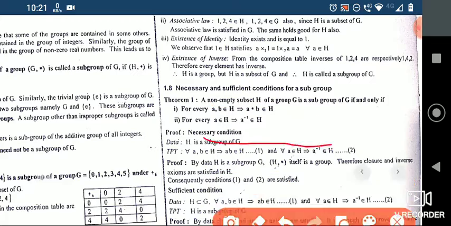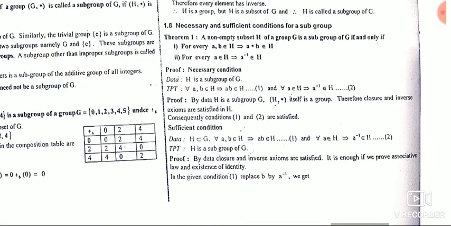So we'll prove the necessary condition first. Given, H is a subgroup of G. That's what is given. Necessary condition means the first thing we'll take H is a subgroup of G, and then we'll prove these two conditions, the first condition and the second condition.